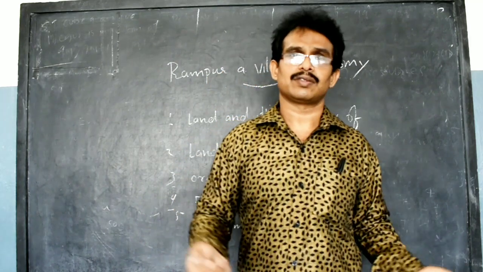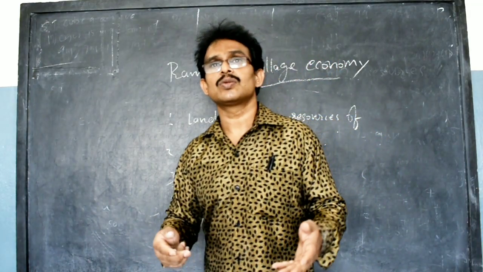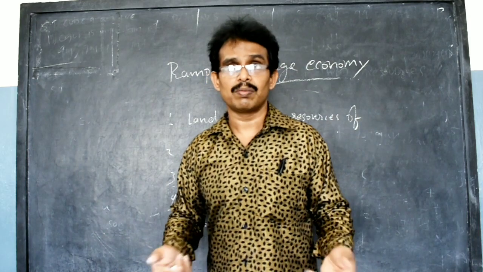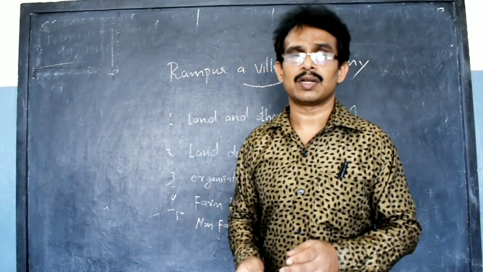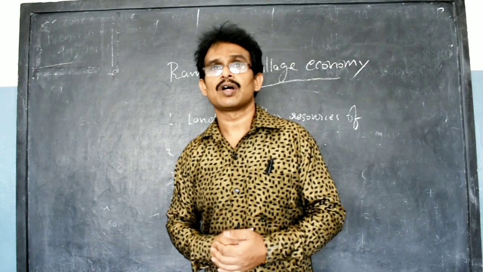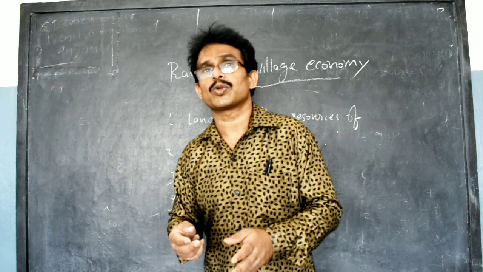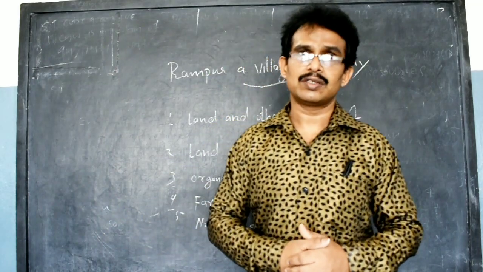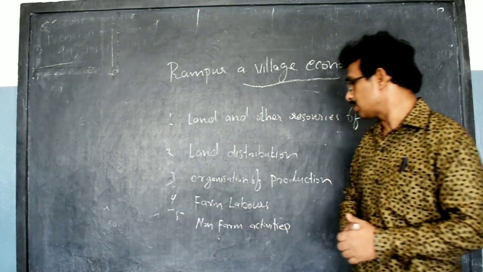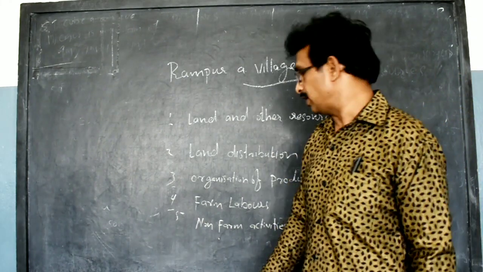First important thing, land. Without land we cannot construct anything; without land there is no production process. Then labor: without labor, production is not possible. The next one is capital. Another important factor of production is technology. How to produce a product, the knowledge of the process of production, is called technology. These are the organization of production. This is all organized by one manager or organizer.